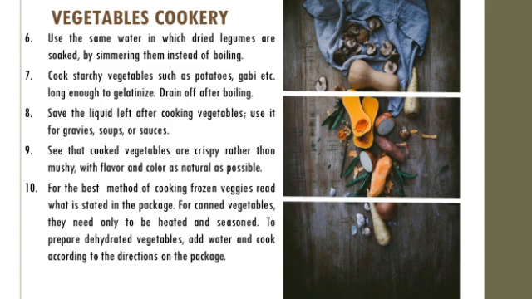9. See that cooked vegetables are crispy rather than mushy, with flavor and color as natural as possible. 10. For the best method of cooking frozen veggies, read what is stated in the package. For canned vegetables, they need only to be heated and seasoned. To prepare dehydrated vegetables, add water and cook according to the directions on the package.